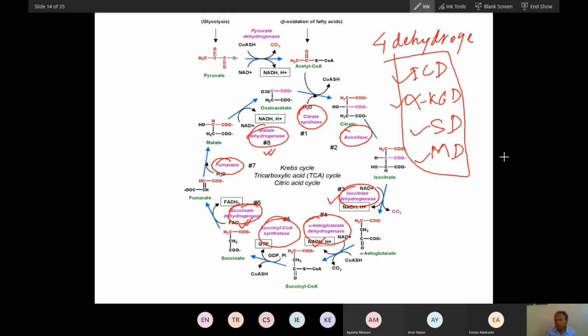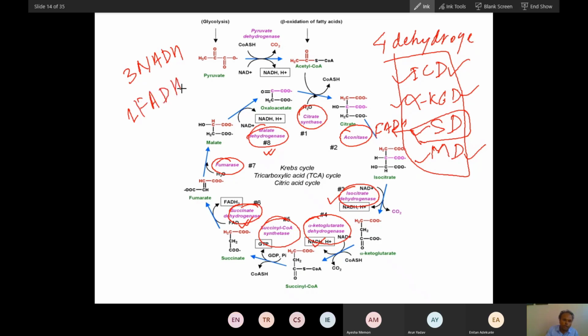In glycolysis, we have seen 4 kinases were there. If you understand these 4 enzymes, you will understand half of the glycolysis, half of the Krebs cycle. At all these steps, you can see the release of reducing equivalents. At these steps, there is release of 3 NADH, and at this step, there is release of FADH2. So 3 NADH and 1 FADH2 are released.